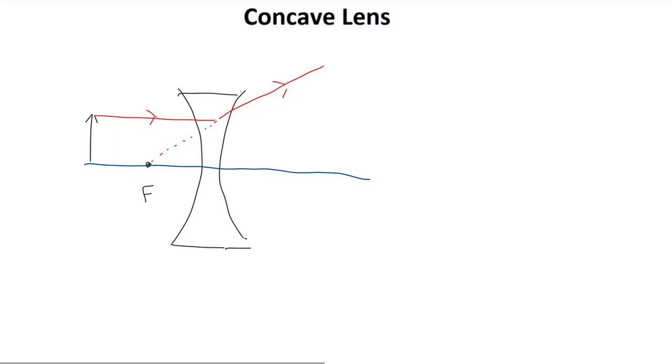In the case of lenses, the second light ray is even easier to draw. It turns out that a light ray that goes through the exact center of a lens continues on without changing direction. Therefore, we simply draw a line from the top of the object through the middle of the lens, continuing in the same direction. As expected, we have two light rays on the right which are diverging.